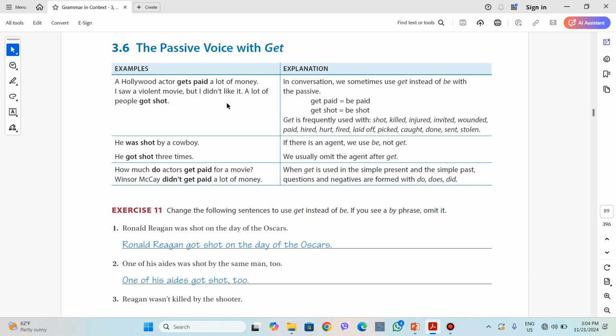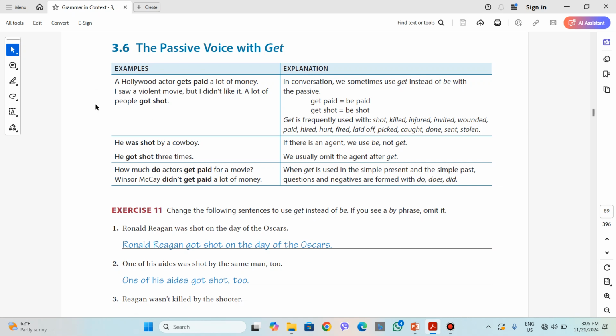It says sometimes in conversation we use get instead of be with the passive. So instead of saying be paid, we can say get paid. Instead of saying be short, we can say get short. I think it was Yusuf who asked me twice or three times about using get in the passive voice. And here it is, Yusuf, the way that we use get in passive voice sentences.